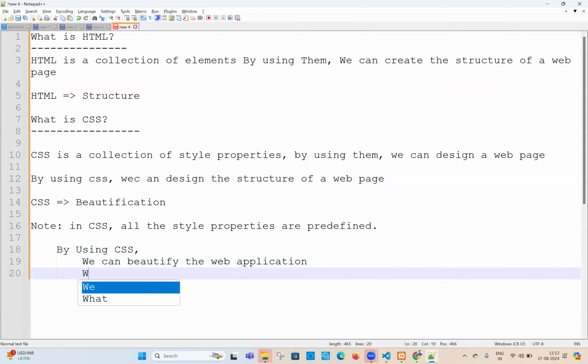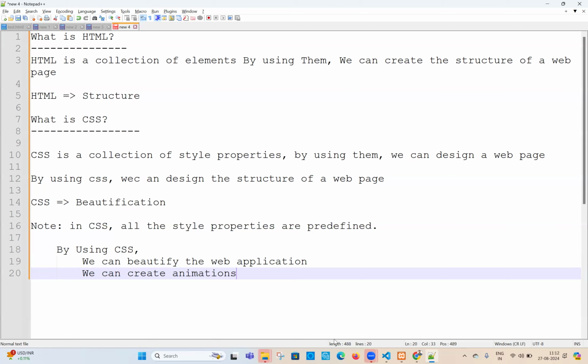What else? We can create animations, very, very important. Animations and gaming applications, if we look, CSS will play a vital role. We can create animations or we can develop CSS animations. What is an animation? You know very well. 2D animation, 3D animations, you have heard about it. We can create those types of animations here, right?